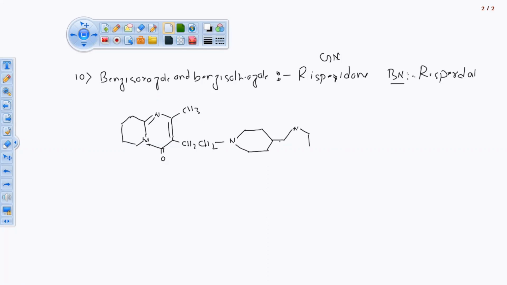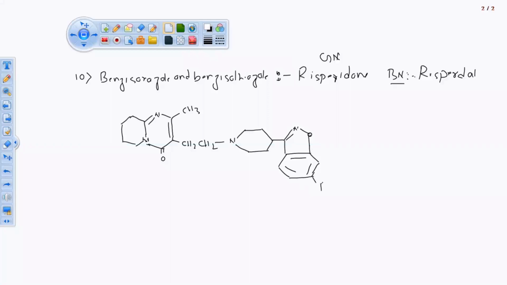Nitrogen atom, five-membered ring, oxygen atom, isoxazole. Then five-membered ring. Here we are having one bond. So this is the six-membered ring which is attached to this five-membered ring.